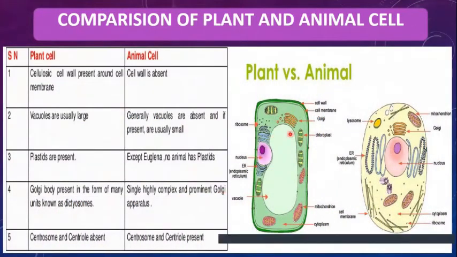So here you are seeing the basic structure of the plant and the animal cell. The difference you are seeing: I have already discussed that the cell wall is present in the plant cell and it is absent in the animal cell. The cell wall is made up of cellulose. The second difference is the vacuoles, which are usually larger in size. Here you are seeing the vacuole covering most of the plant cell, while in animal cells the vacuoles are smaller in shape. So spherical, dot-like structures, you are seeing here.